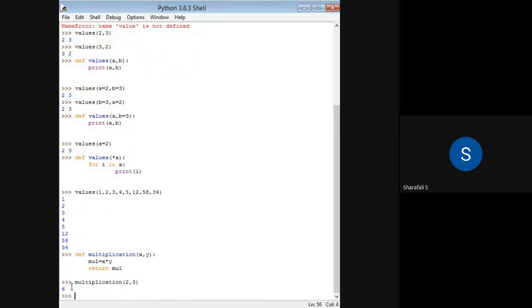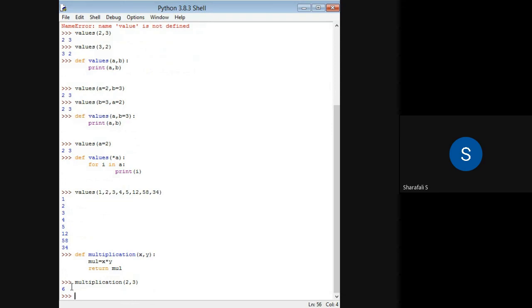But if you are doing a very lengthy program, then you have to consider the number of lines within that function. As we discussed for the factorial case, we have a number of lines within that function. If you are writing all those lines repeatedly in the program, that will be very difficult. It will take more lines, which means it will take more memory. It is also going to be difficult if some errors happen in the program. Then finding that error will be very difficult.